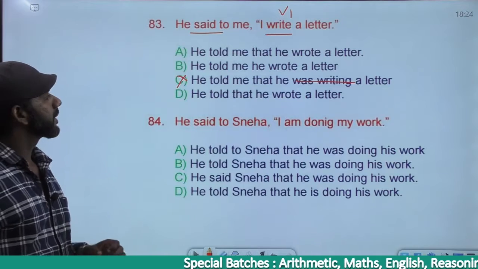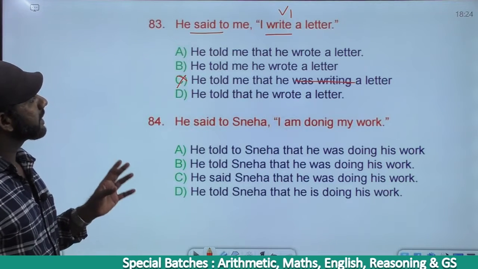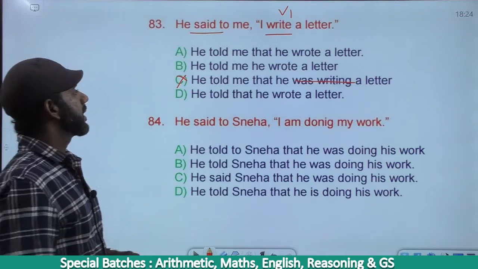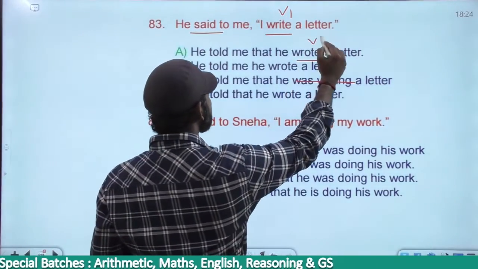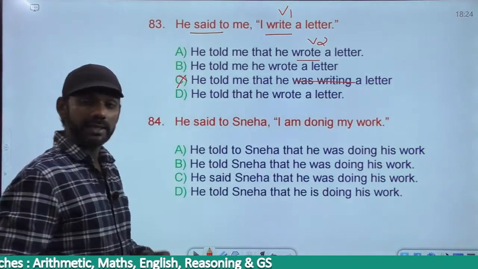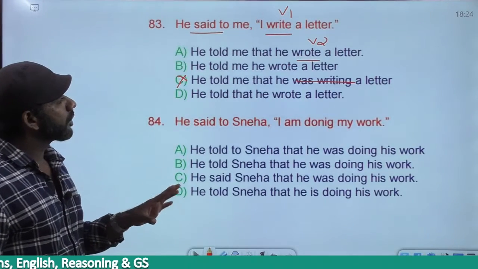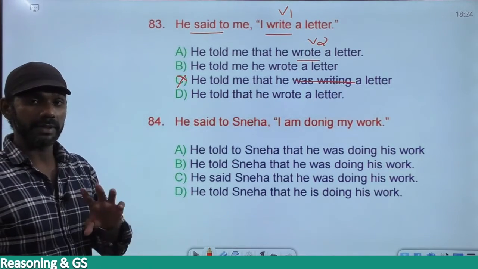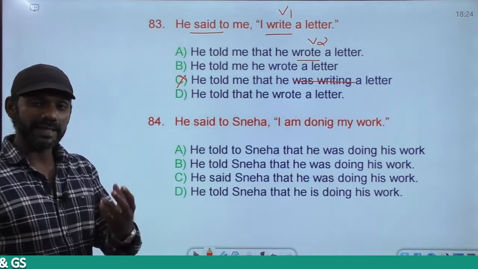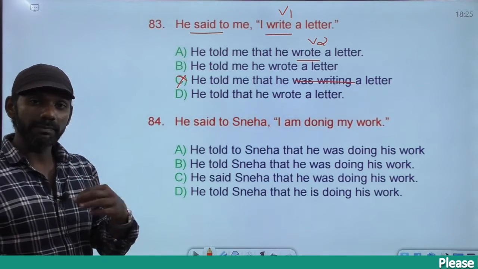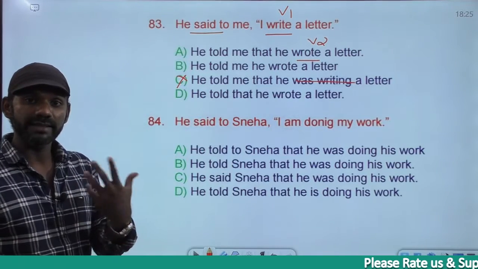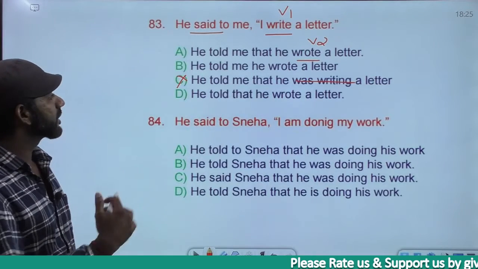Come to option A. He told me that he wrote a letter. He wrote is subject plus V2, simple past. Must be considered. He told me that is the correct usage. He told me he wrote a letter, that is also fine. But I said, he said and said that, both are there. Told me that is a correct usage. Said that is a correct usage. Going for the better option.